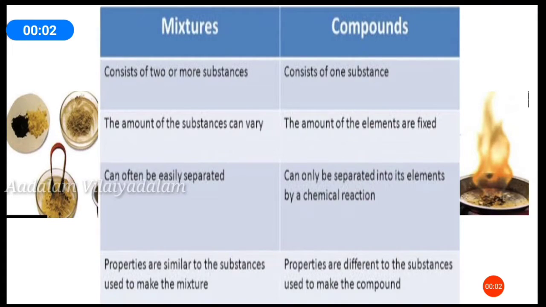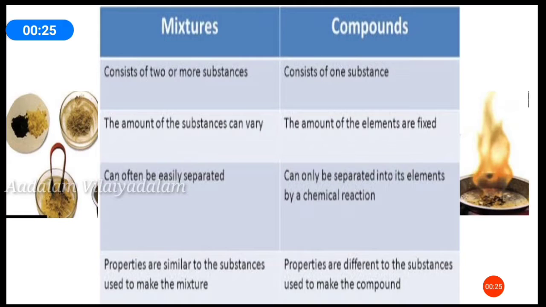Now, let us tabulate the differences between mixture and compound. A mixture consists of two or more substances. A compound consists of one substance. The amount of the substances can vary in mixtures. In compounds, the amount of the elements is fixed.